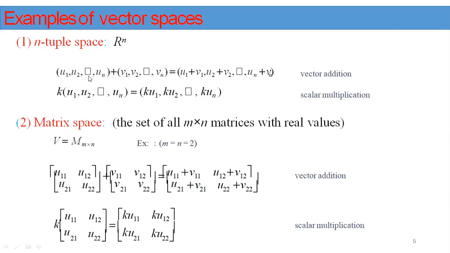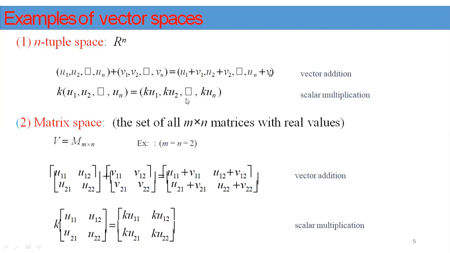If u is the n-tuple vector, what is the negative vector for u? Minus u. Therefore, u plus minus u is equal to 0. Therefore, the fifth axiom is also satisfied. Coming to the scalar multiplication axioms, it is already closed under scalar multiplication.